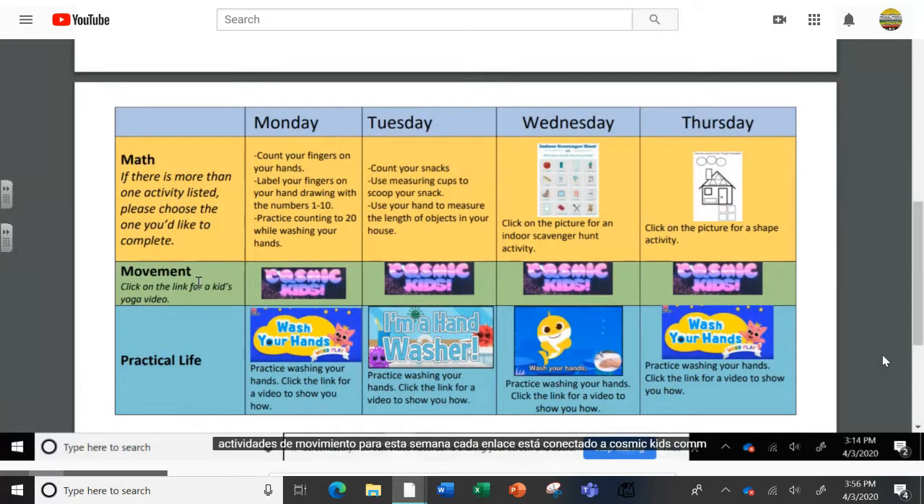Then we have some movement activities. For this week, each link is connected to cosmickids.com, which is an online platform that shows some fun activities for students to learn yoga. So you can click on those links to find some fun yoga videos for your child. And then finally, some practical life. For this week, our theme is washing hands, and we have a link to a video to help children learn the proper techniques for washing their hands, and then we're just asking students to practice washing their hands every single day.